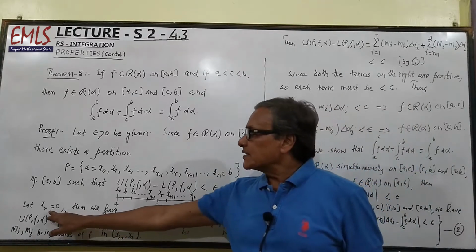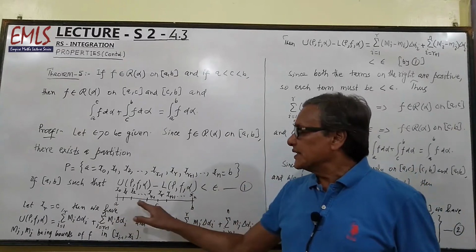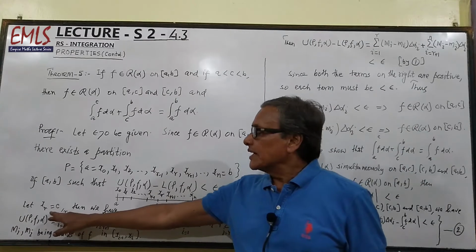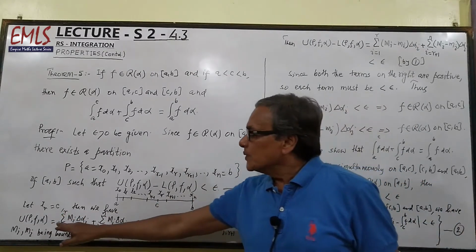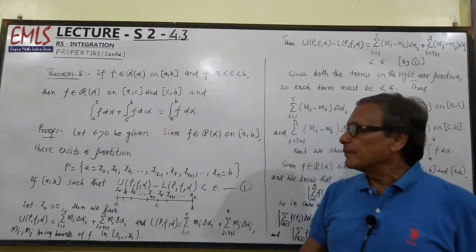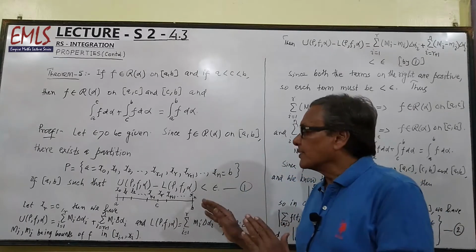Let xr equal to c. Now we are dividing this interval into two parts, [a, c] and [c, b], taking c equal to xr. Then we have U(P, f, alpha), which in general is sigma capital Mi delta alpha i. But now it will be divided into two parts.